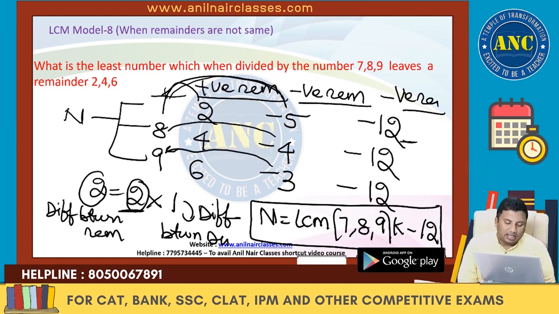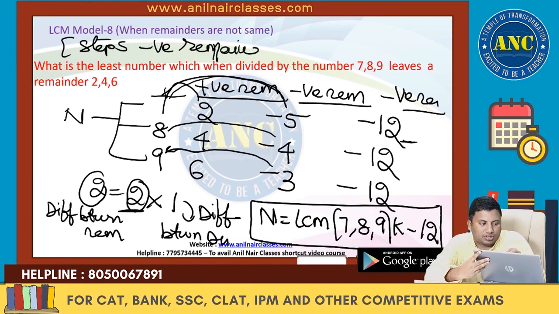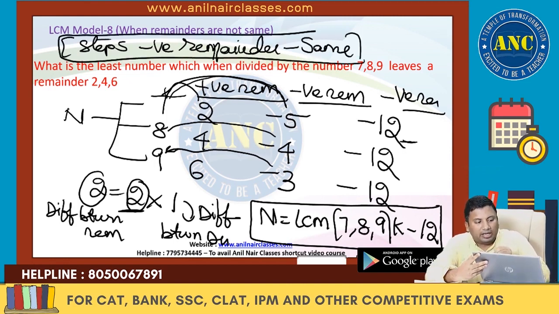So the answer is LCM of 7, 8, 9 into k minus 12. In some steps, the negative remainder will be the same.